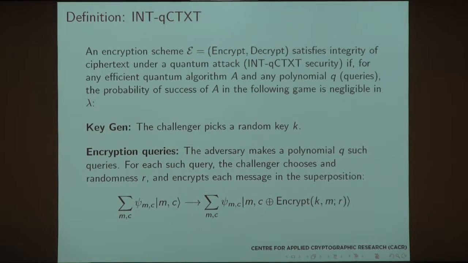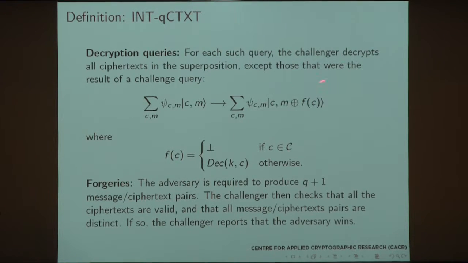All right, so one of the definitions that we need is for our encryption scheme, in order for it to satisfy the integrity of ciphertext under quantum attack, we need to make sure that the adversary is not able to win this game. So the challenger is going to pick a random key K, and he does Q queries. Again, he can do that in superposition. So message in superposition gets encryption in superposition.